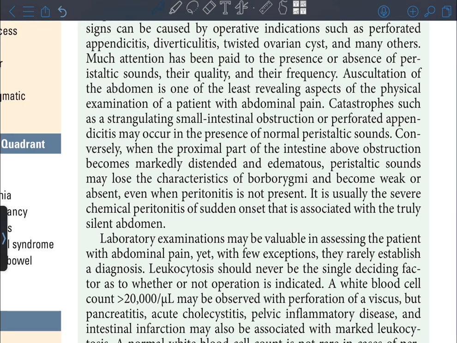Conversely, when the proximal part of the intestine above obstruction becomes markedly distended and edematous, peristaltic sounds may lose the characteristics of borborygmi and become weak or absent even when peritonitis is not present. It is usually the severe chemical peritonitis of sudden onset that is associated with a truly silent abdomen.